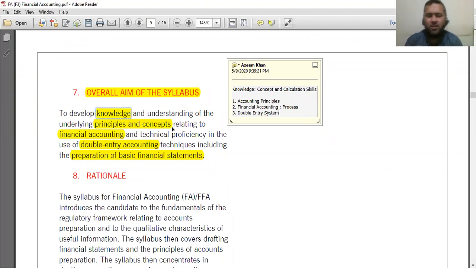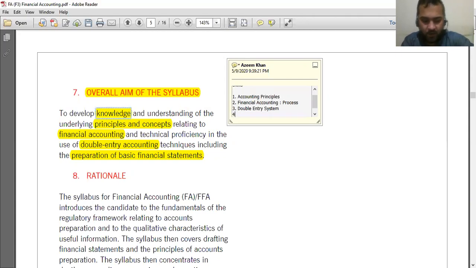As you know, we have 5 elements: asset and expense have a debit nature; equity, liability, and income have a credit nature. For each and every item we record, we must record it according to the double entry system in financial accounting. So double entry should also be clear to you.